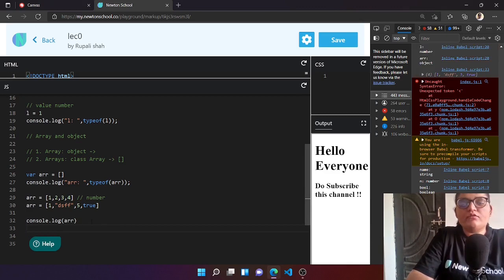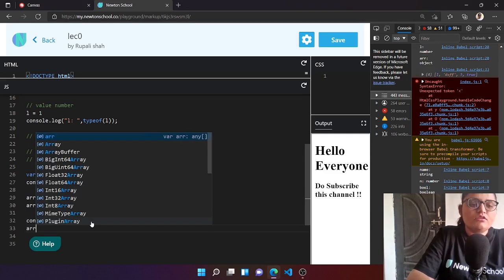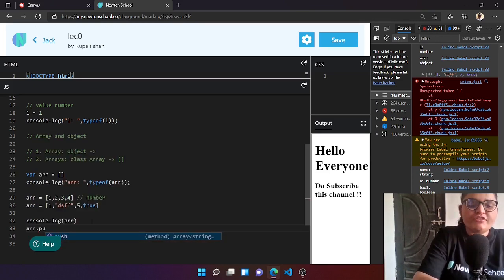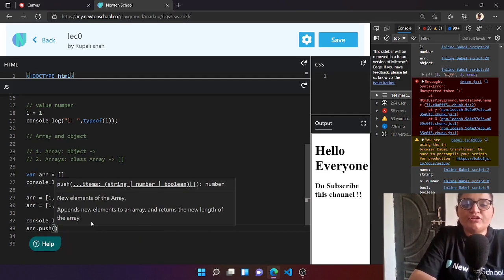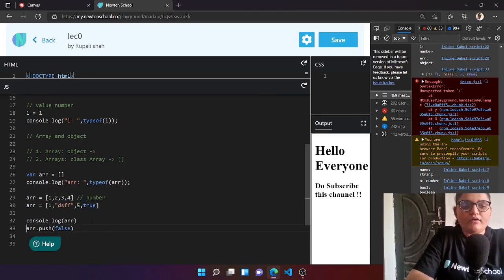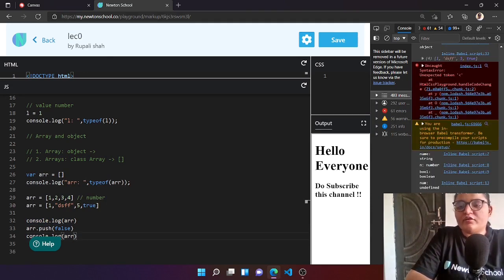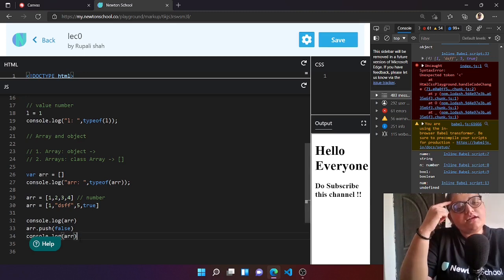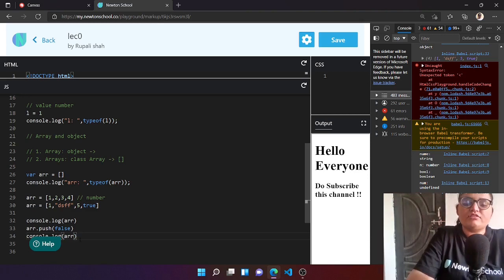Now I want to add another boolean into this. So array dot push is a function of arrays which helps you push any value into the array. I want to push false here. Now when I console.log this array, it will show me five values: a number, a string, a number, a boolean, and a boolean. So that was a bit about arrays and some functions in arrays.